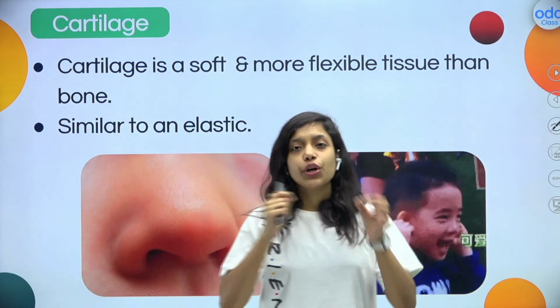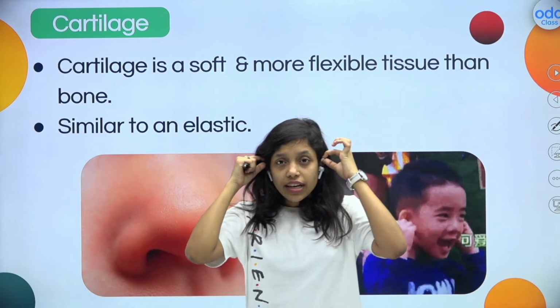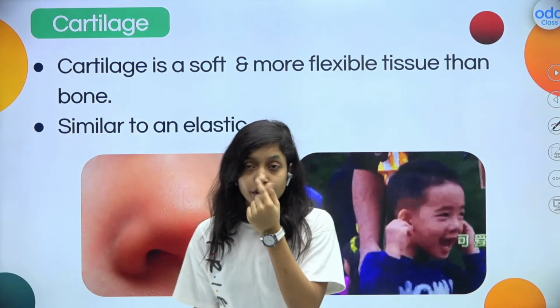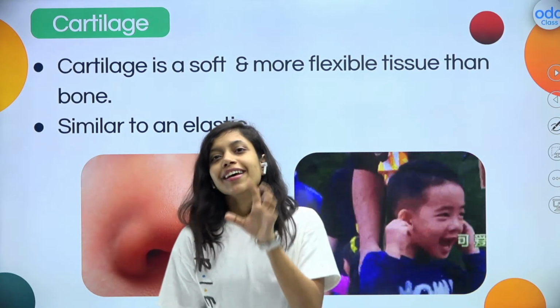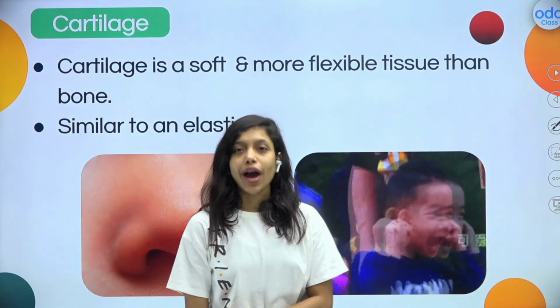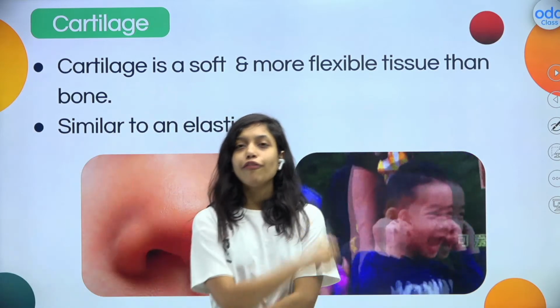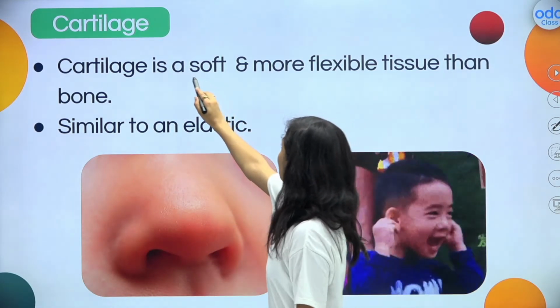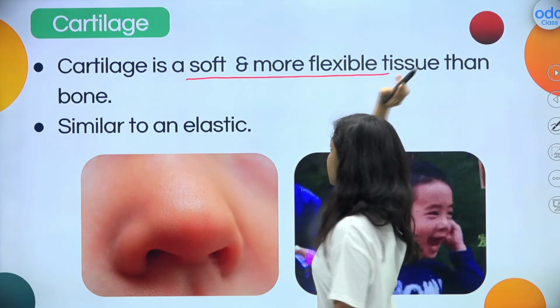Have you ever touched your ears? You can easily bend your ear pinna. And not only that, if you touch the front part of your nose, it is also very soft. Why? Because those are all made up of cartilage. Cartilage is a soft and flexible tissue.